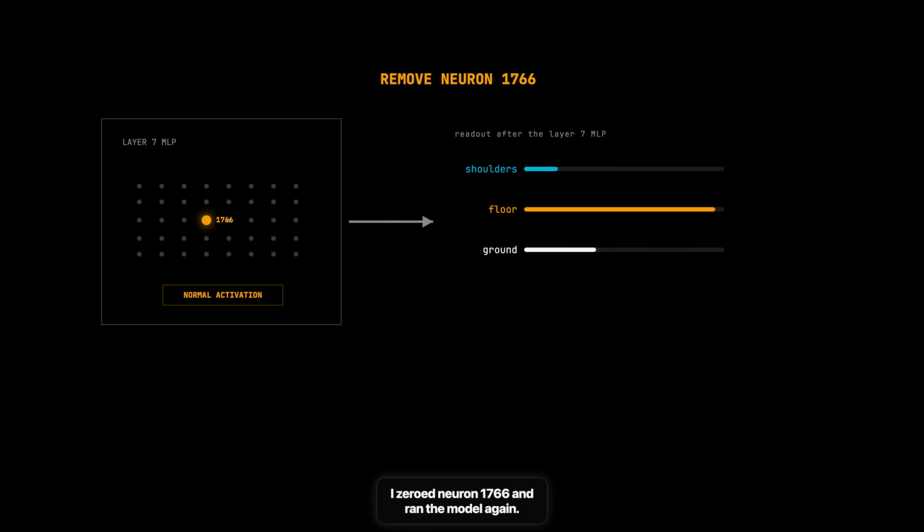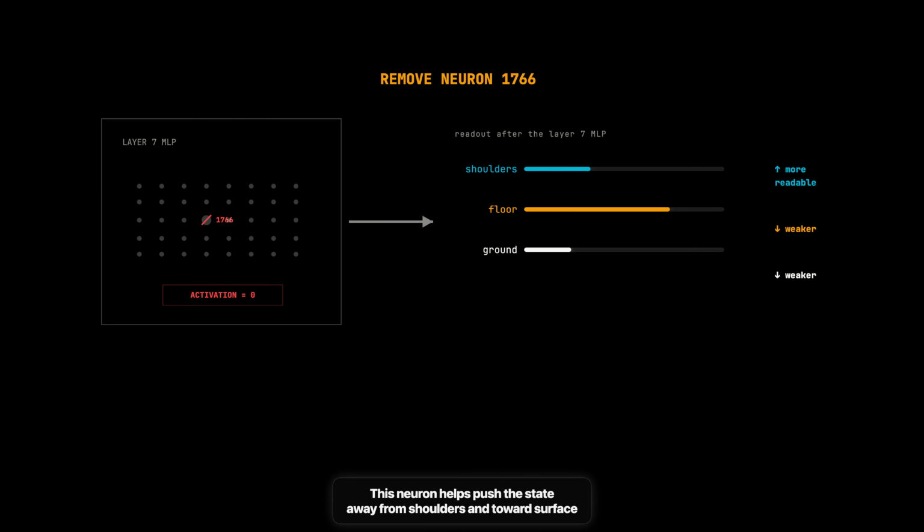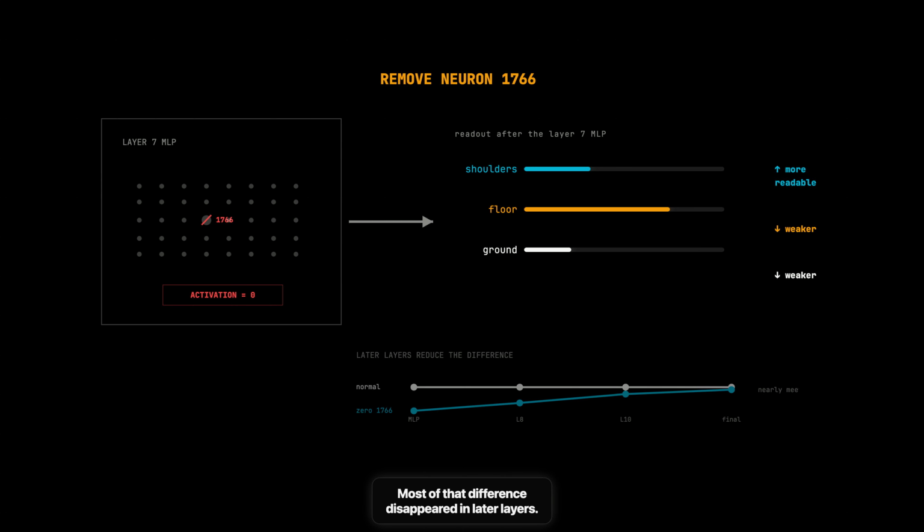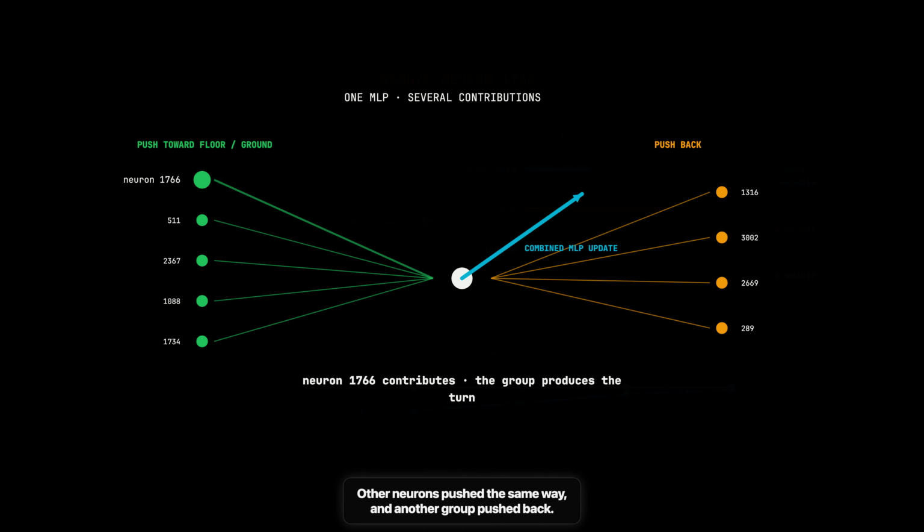I zeroed neuron 1766 and ran the model again. Immediately after the MLP, shoulders became more readable while floor and ground weakened. This neuron helps push the state away from shoulders and towards surface words. Most of that difference disappeared in later layers. Other neurons pushed the same way, and another group pushed back. Neuron 1766 contributes to the turn, but the MLP produces it through several neurons together.